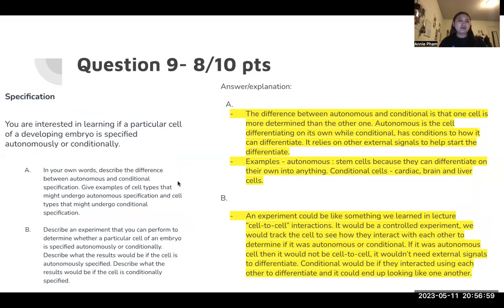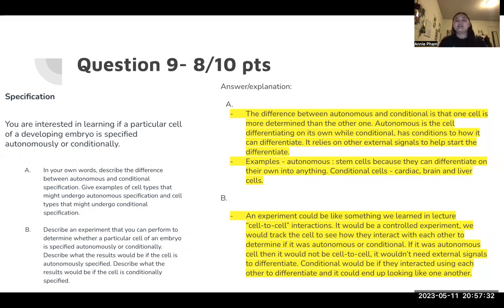Last one, question 9, we're going to be talking about the difference between autonomous and conditional. Autonomous is for cell differentiation on its own, while conditional, like the word condition, has a lot of conditions in order for it to differentiate. It relies on external signals to start the differentiation. An example of autonomous would be stem cells. They do it on their own, they don't need any external factors, while conditional needs external factors. Conditional would be cardiac, brain, and liver.